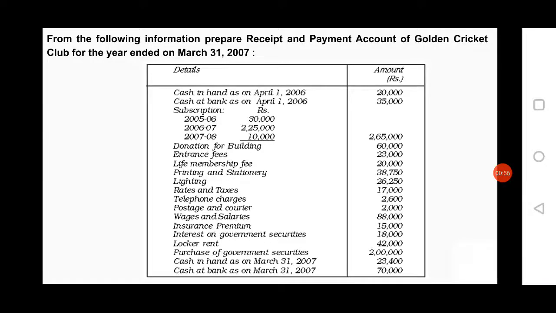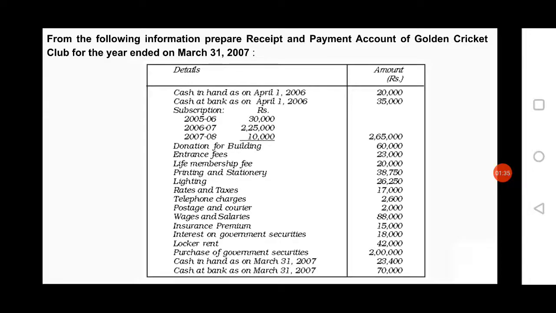Then debit side, that is left hand side, receipts, and credit side, that is right hand side, payments. While entering the items in the receipt side, you have to remember that you have to record first opening balance of cash or bank if any, then receipts through cash or bank, that may be of capital receipt or revenue receipt. It may be of current year or previous year or future year.